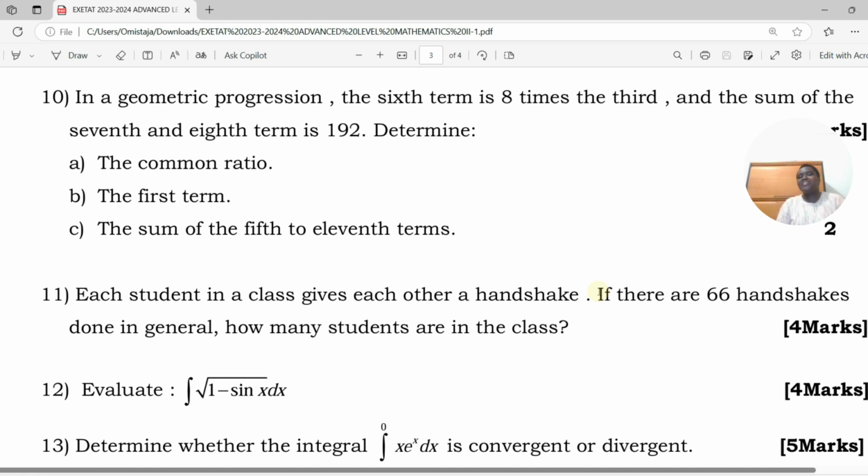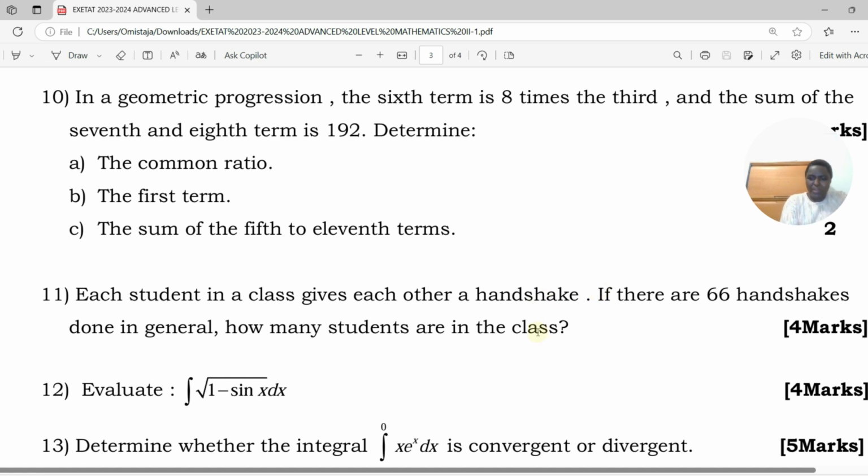There will be no two handshakes. So since the order doesn't matter for one action, we have a combination.